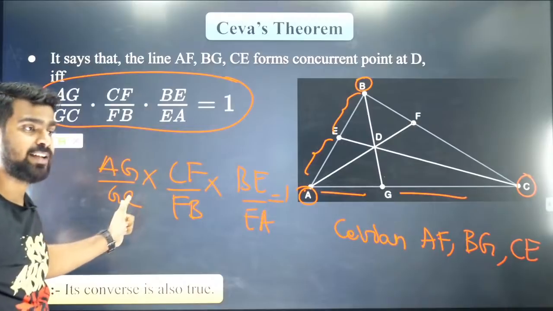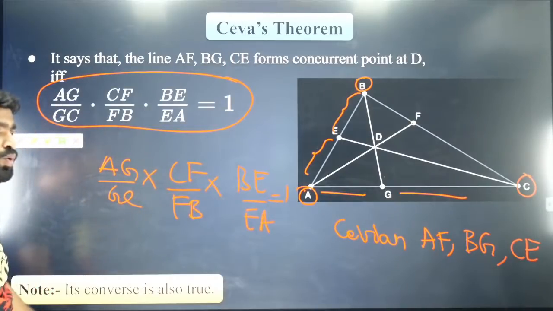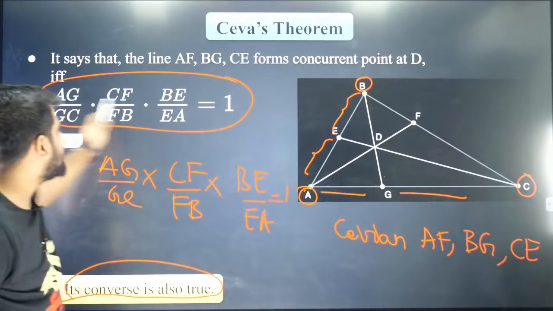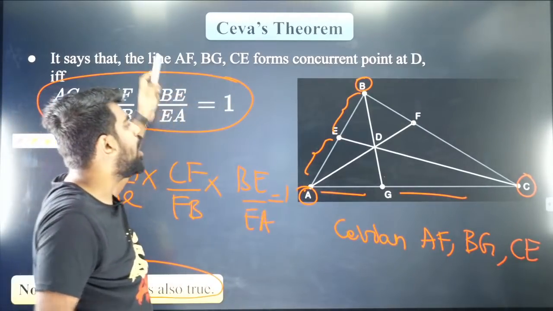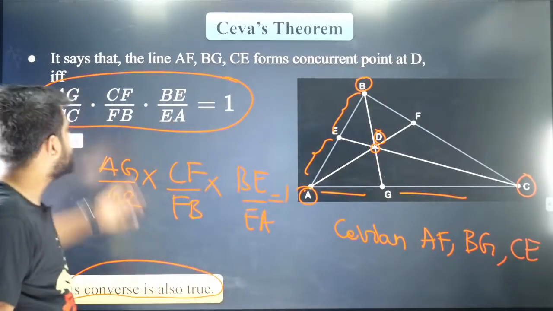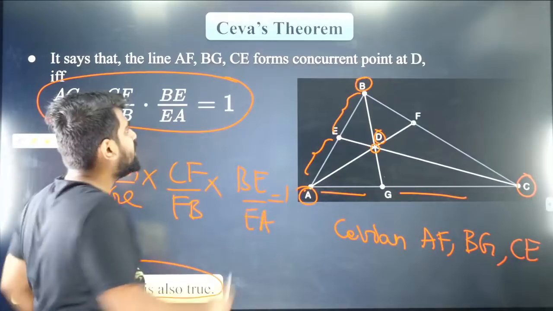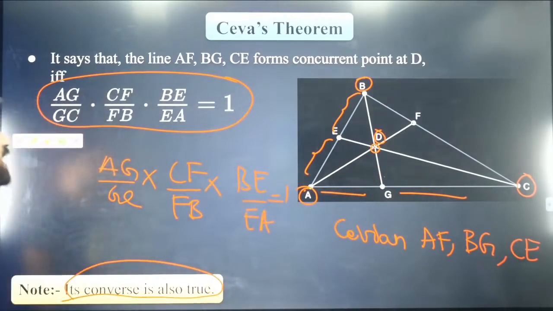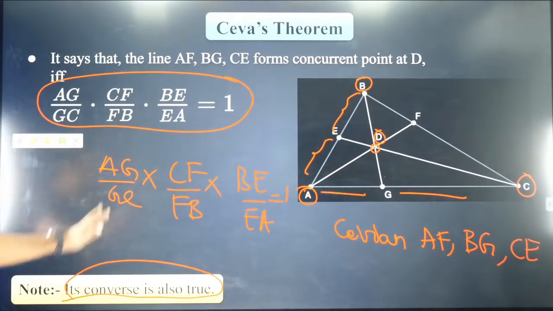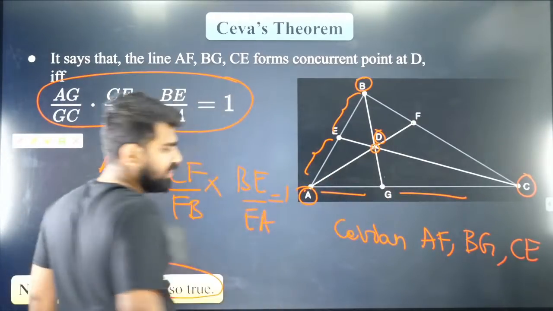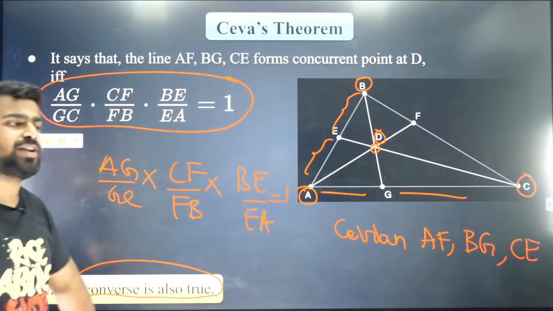The converse is also true. What do I mean by that? If this is satisfied, then they will all be concurrent at a single point D. Did you all understand that? Everybody? So this is your Ceva's theorem. It is to check whether these lines will be concurrent at a single point. I hope you guys have understood it.